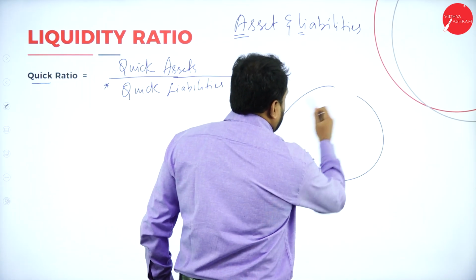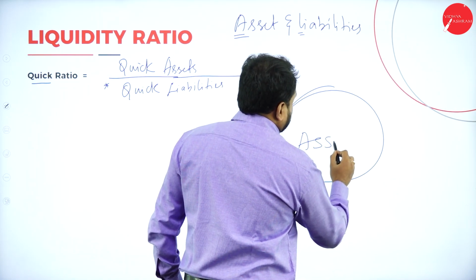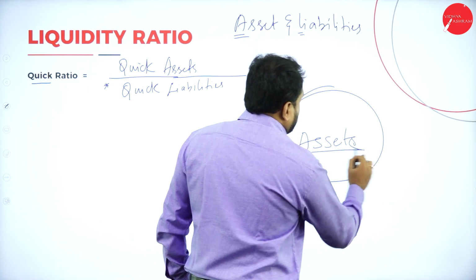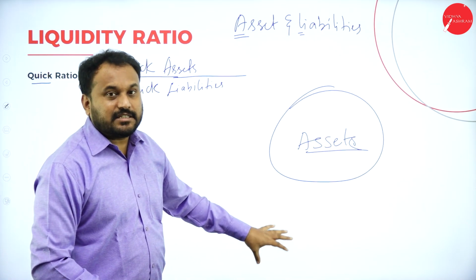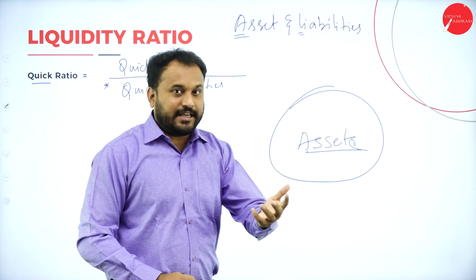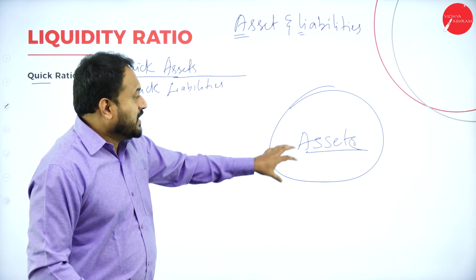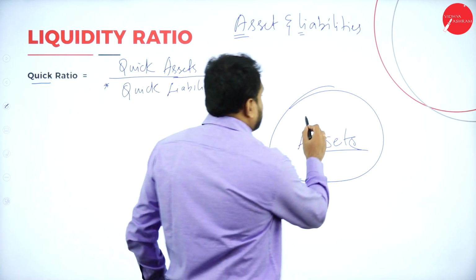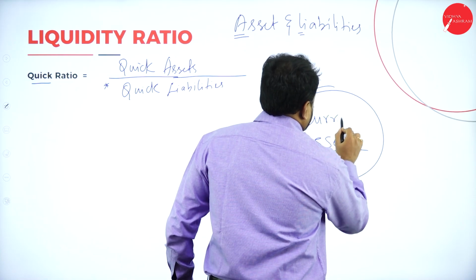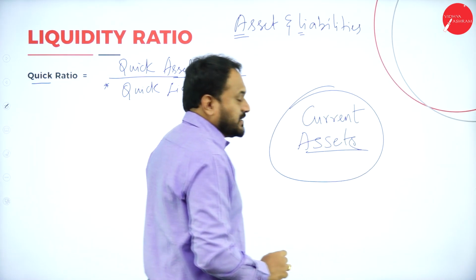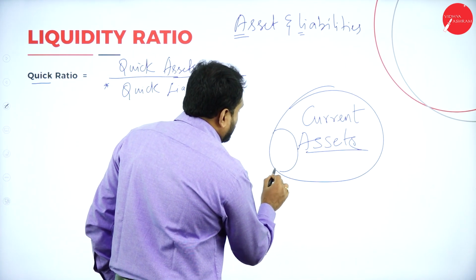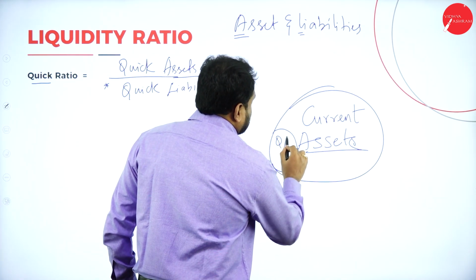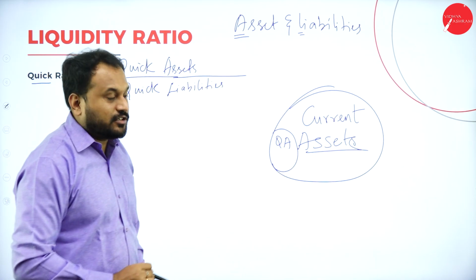Now we have assets. Assets are of two types: one is current assets, another is non-current asset, correct? That is a fixed asset kind of a thing. Now if we compare, here we are going with only current assets. In this current asset, there is a portion which we call quick asset.